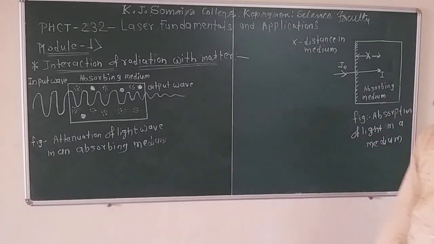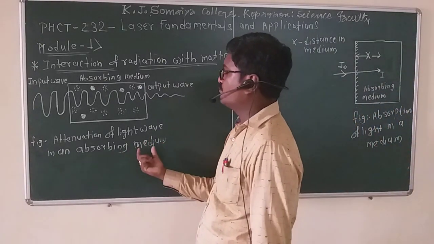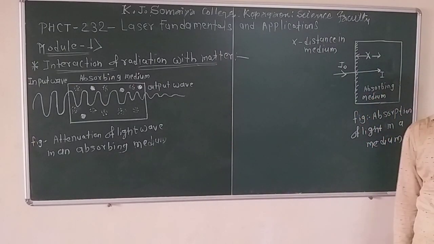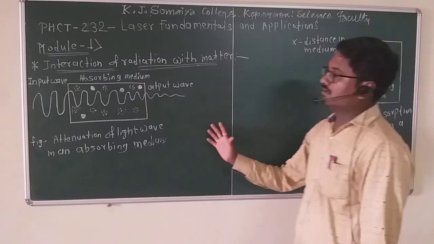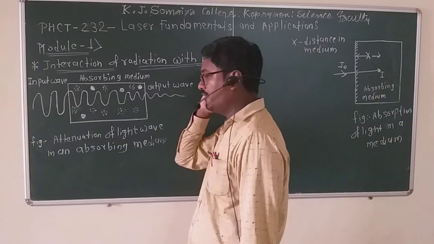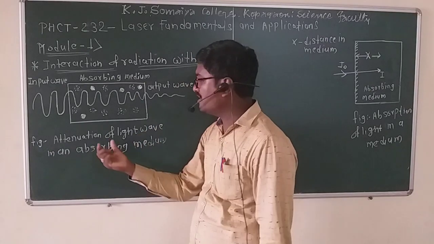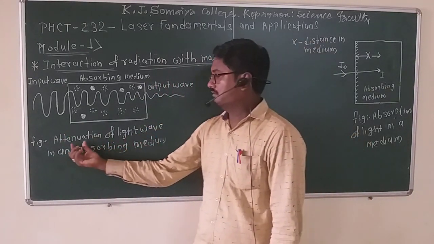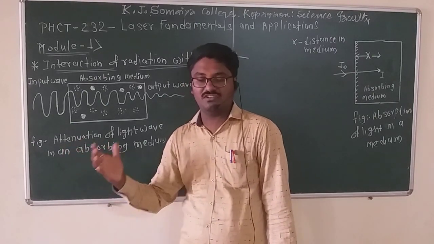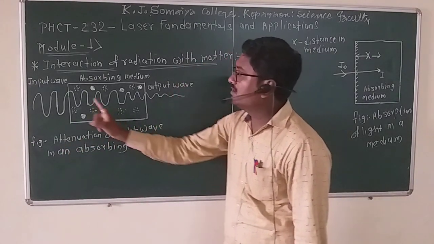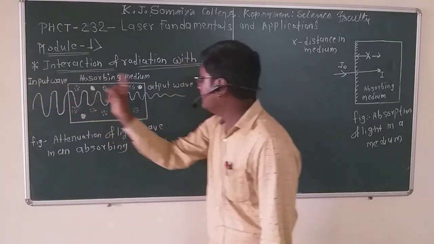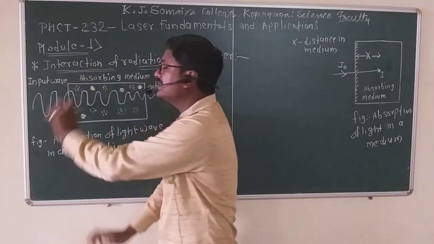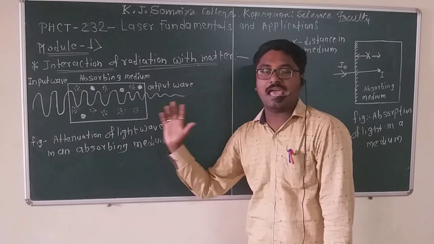On the blackboard, one is the attenuation of light in an absorbing medium, and the second is the absorption of light in a medium. Let's see the first diagram, the attenuation of a light wave in an absorbing medium. Attenuation means reduction. In the diagram, we see the input wave and the output wave, and between them is the absorbing medium.